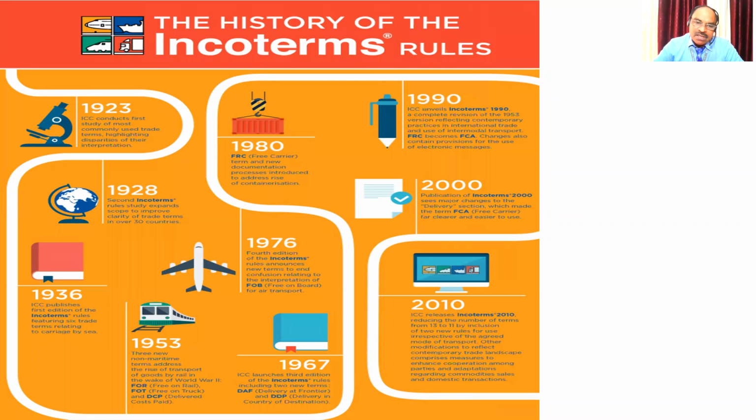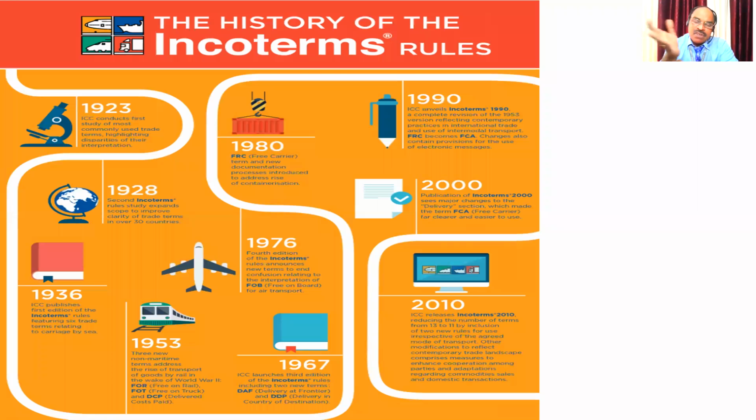In 1976, they introduced the rule for free on board in air transport, flight rules. In 1980, it introduced the Incoterms for container movements. In 1990, it is a full-fledged one. Electronic transactions have been introduced. In 2000, they introduced the electronic transaction plus a new method called free carrier, which is making the delivery easy.